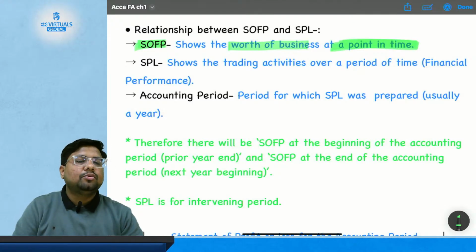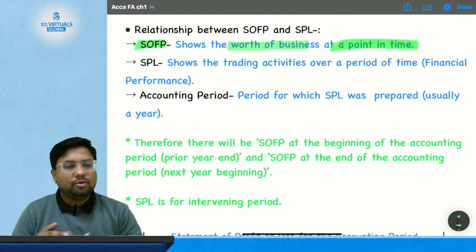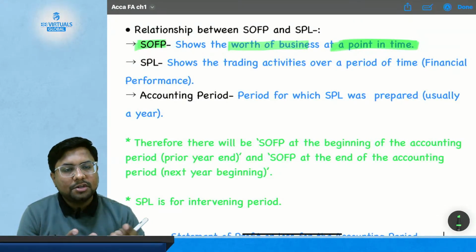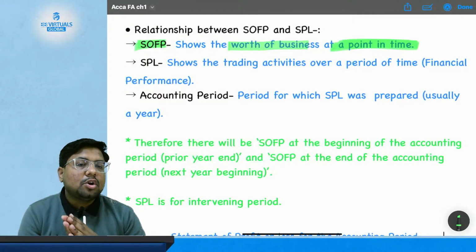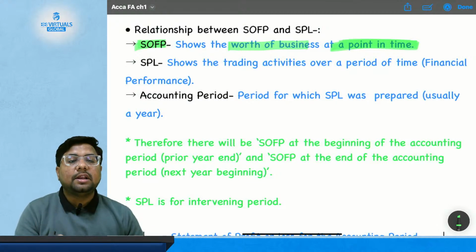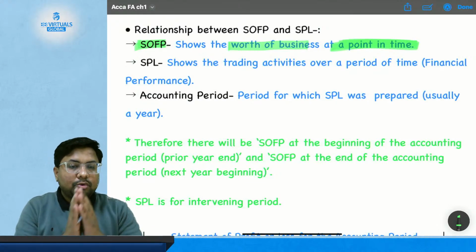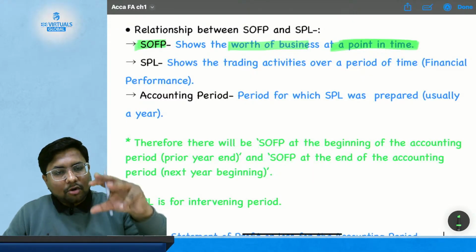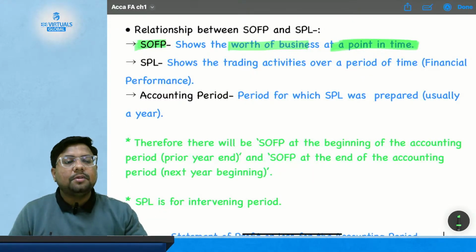If I ask you what is my financial position on 1st of January, you can tell me. On 2nd of January, you can tell me. But from 1st of January to 2nd of January, you cannot tell, because you need a particular point of time, where the objects are at rest and not in motion.